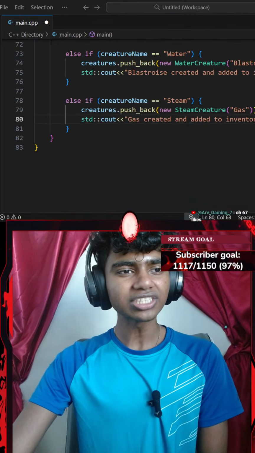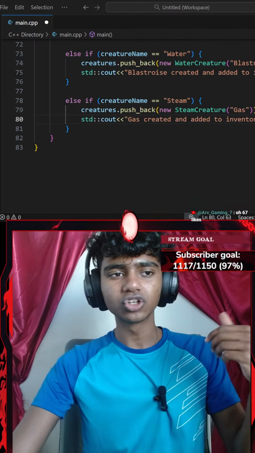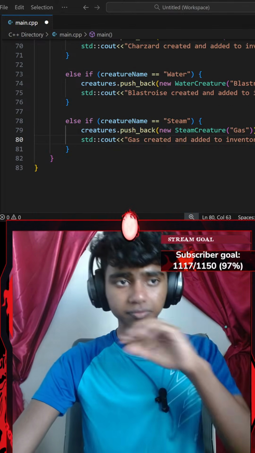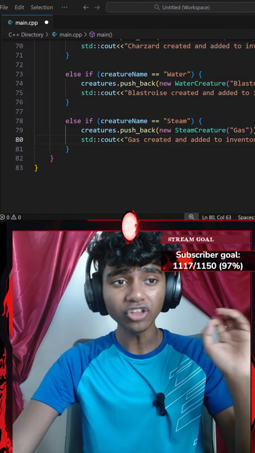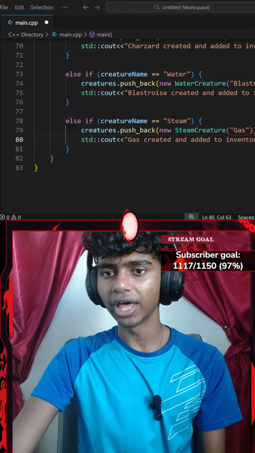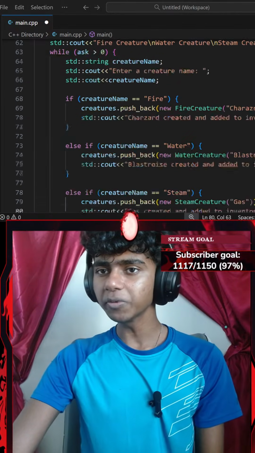Okay, that's it. Let's read the next instruction. Use a loop to create and store creatures dynamically with new. I did that. Use another loop to call the display power function for all of them. So let's go ahead outside my for loop, I'm assuming.